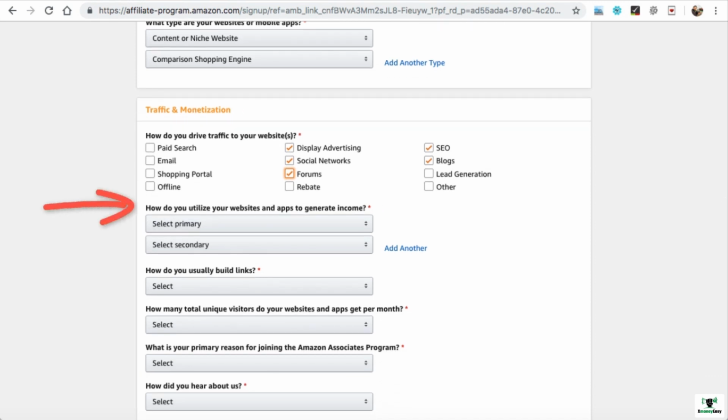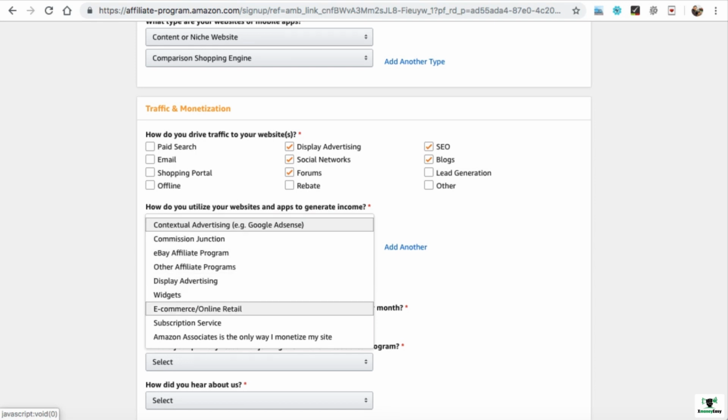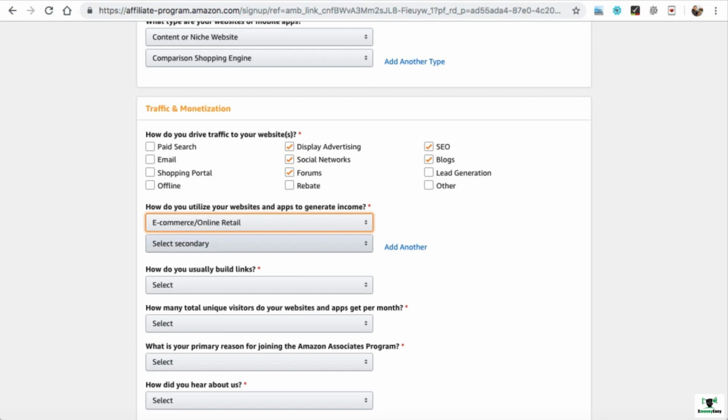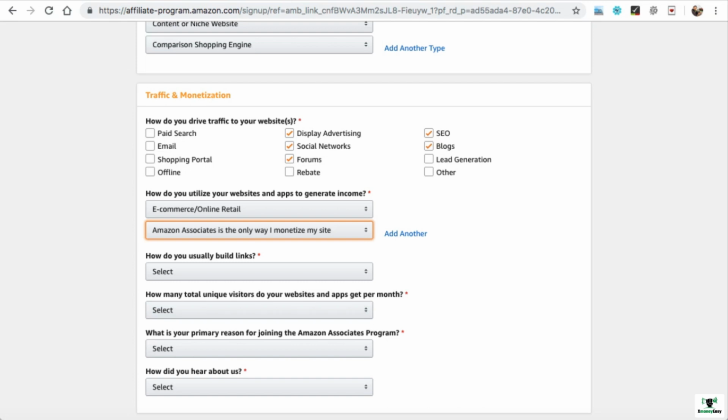How do you utilize your websites and apps to generate income? Let's select the appropriate option from here as well. So we can select e-commerce. Then the secondary one, that could also be an e-commerce. Or if you have any more types of monetization on the website, like Amazon Associate is the only way I monetize my website, so just select this one. Or if you have Google AdSense, then you should select some other options. So I'm just sticking with this Amazon Associate at the moment.